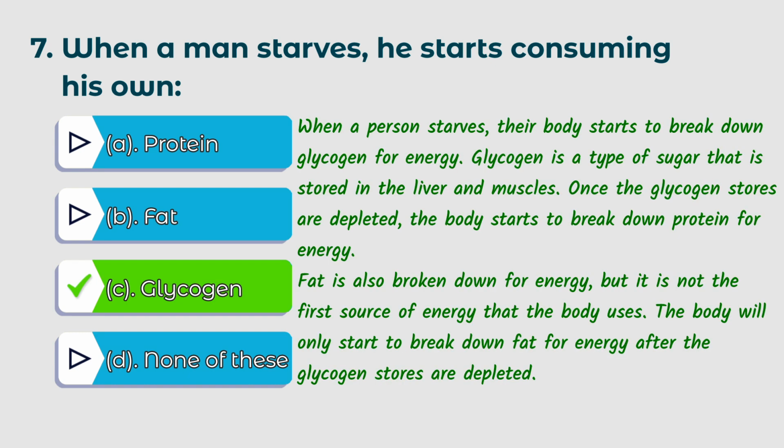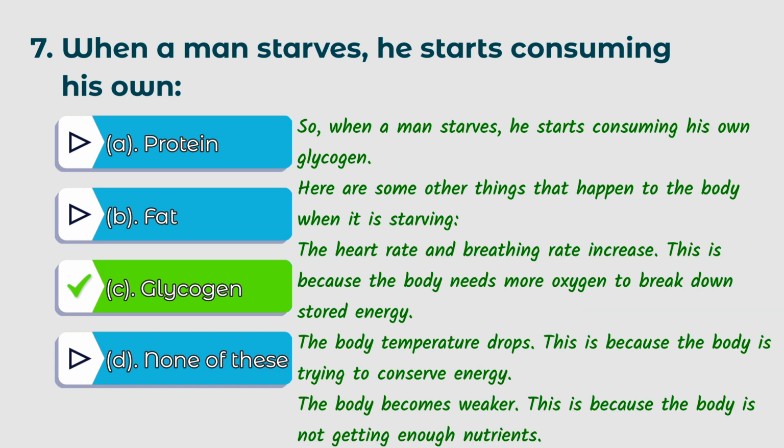Glycogen. When a person starves, their body starts to break down glycogen for energy. Glycogen is a type of sugar that is stored in the liver and muscles. Once the glycogen stores are depleted, the body starts to break down protein for energy. Fat is also broken down for energy but is not the first source of energy that the body uses. The body will not start to break down fat for energy after the glycogen stores are depleted. So when a man starves, he starts consuming his own glycogen.